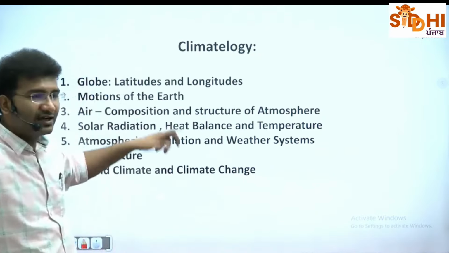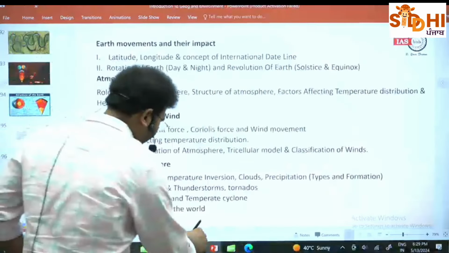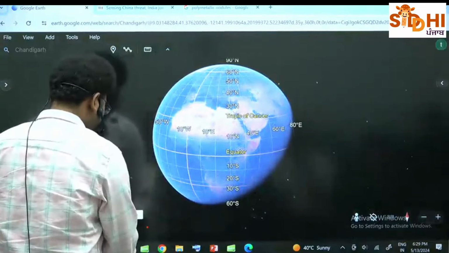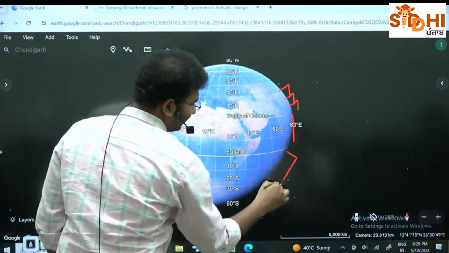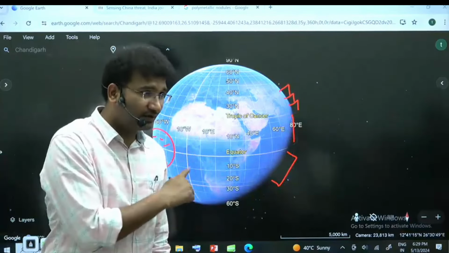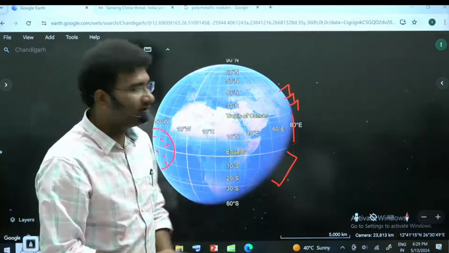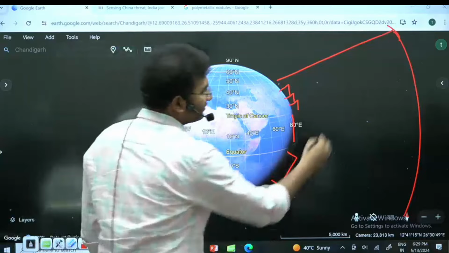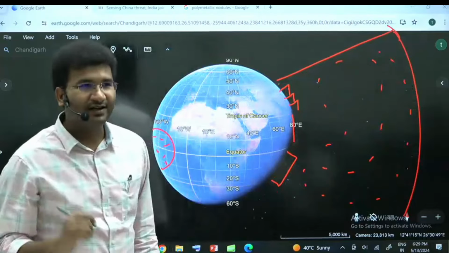So in the climatology, you'll study about everything that is there in the air. Basically, see here, you have seen that for geomorphology, you are going to study mountains, plains, plateaus, maybe oceans. This is what you tried to study, right? And the reasons for the formation. That means you went into the interior and then understood what is there. But for climate, you will go into the air. That means whatever is there in this air, you are going to study that.